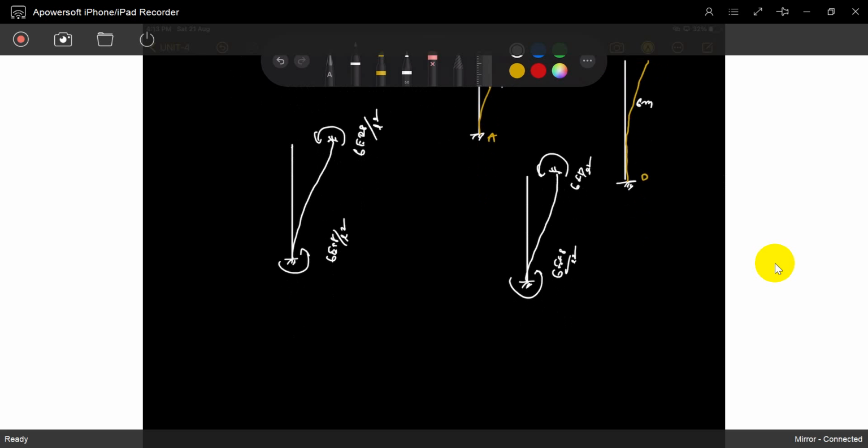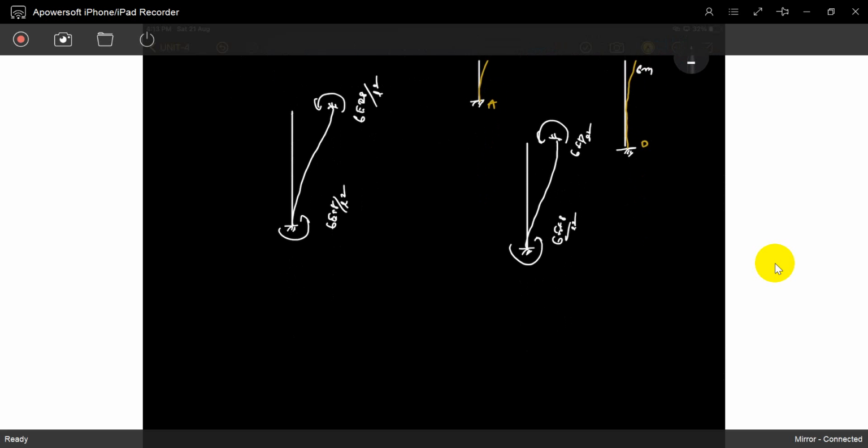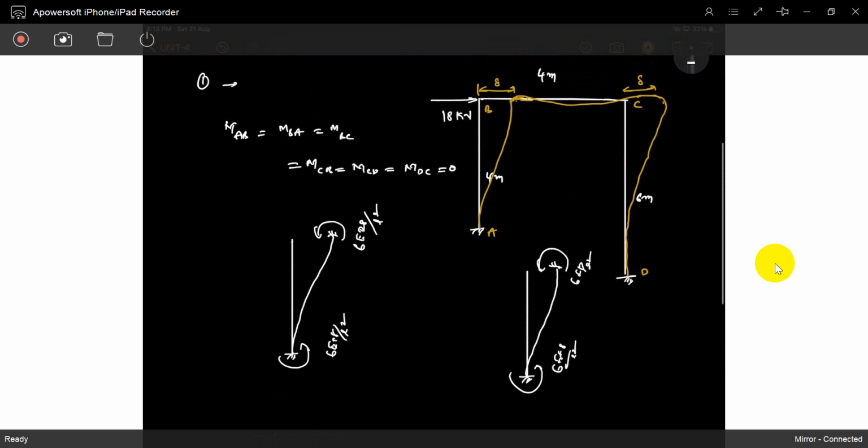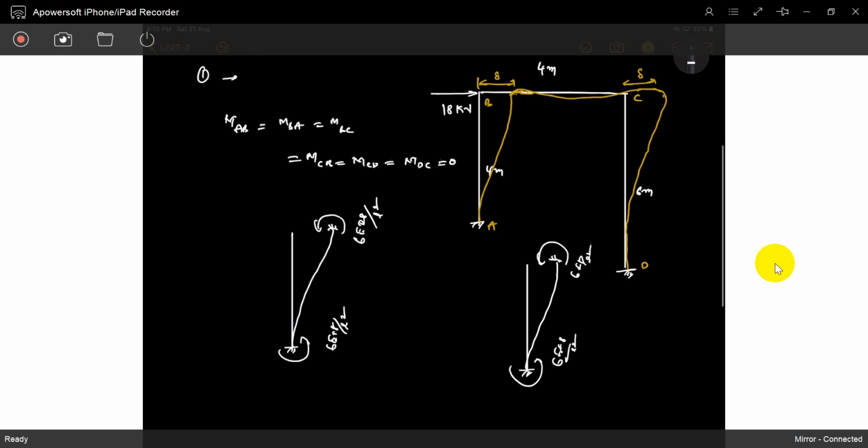So first we have to find the distribution factors. How many joints are there? B and C are there. Take joint B. What are the distribution factors?